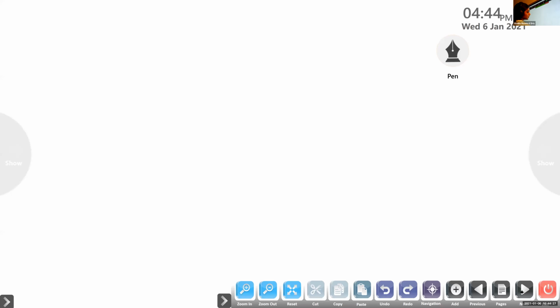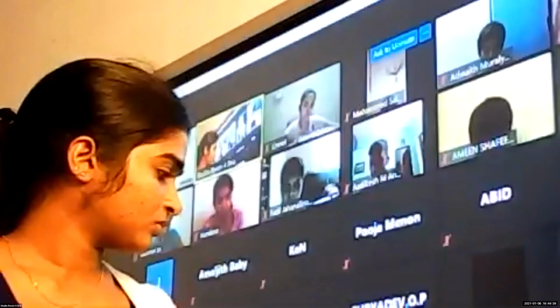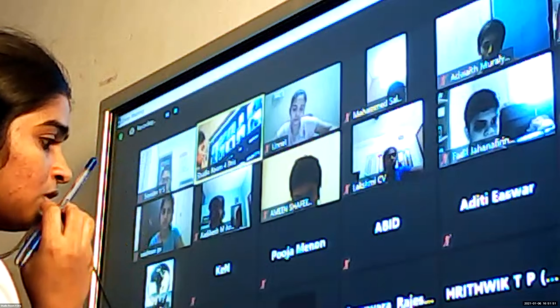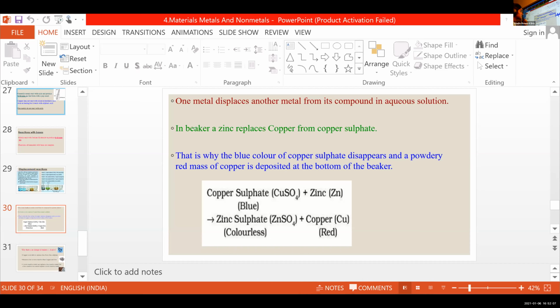So in beaker A, zinc replaces copper from copper sulfate and it becomes zinc sulfate.